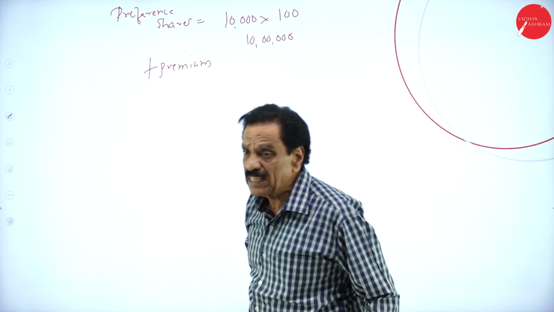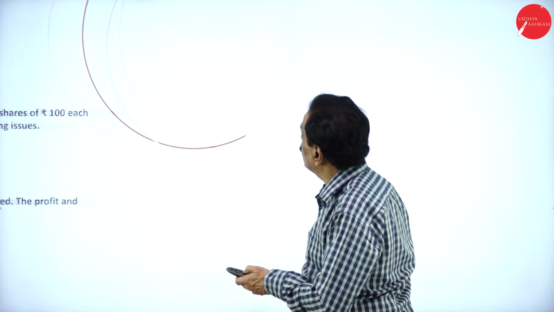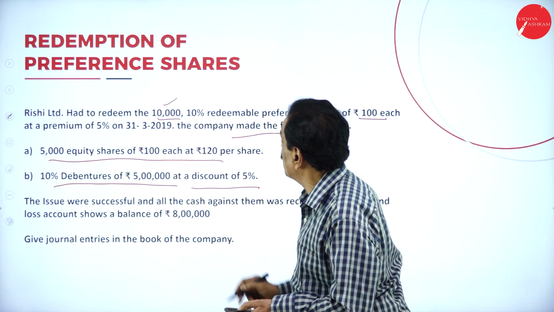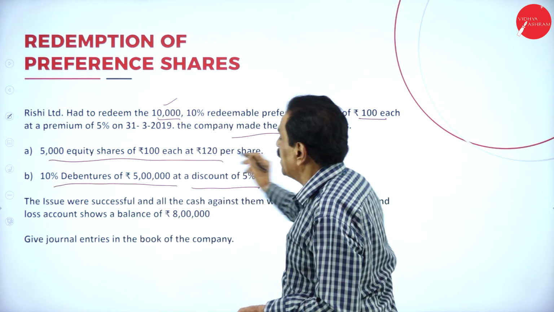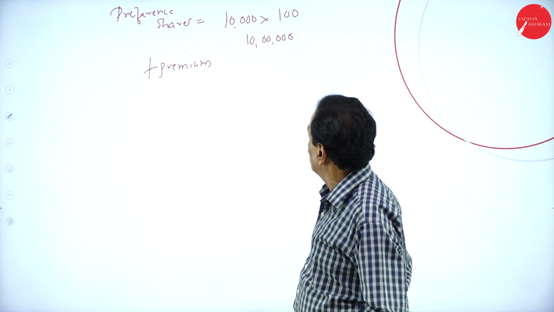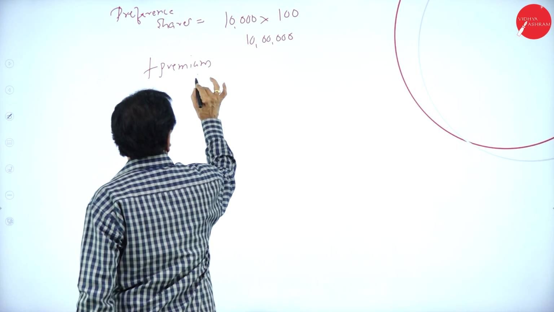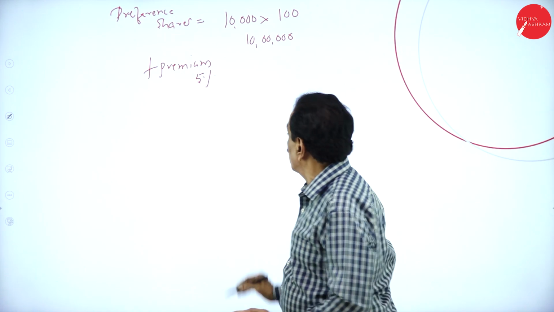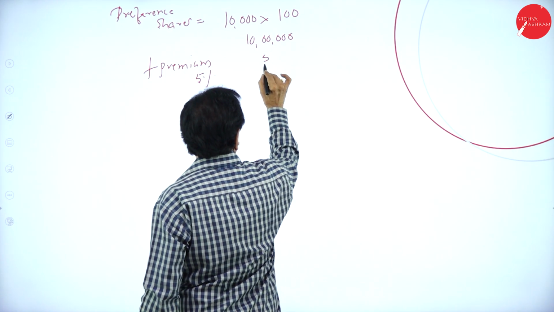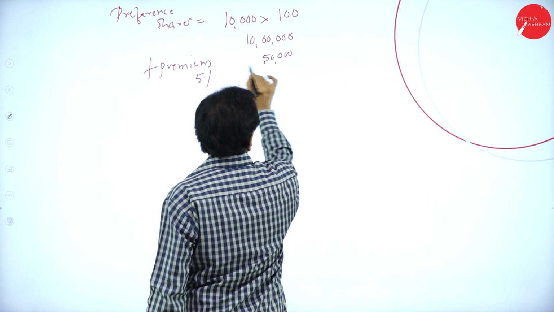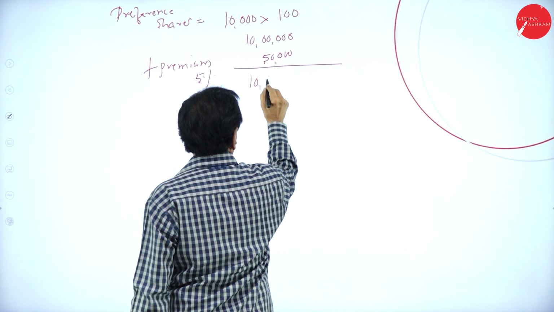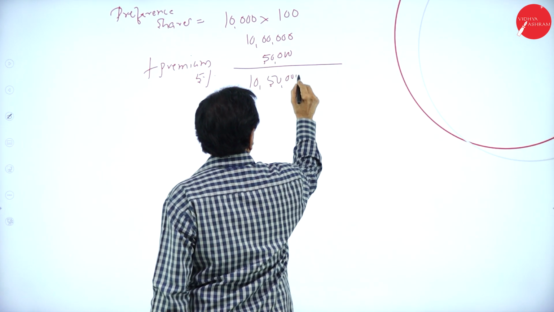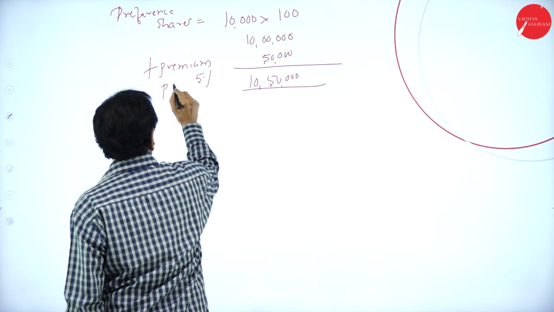What's the percentage of premium? At a premium of 5%. On 10 lakh, 10% is 1 lakh, 5% is 50,000. So totally you have to pay 10 lakh 50,000. This is payable.